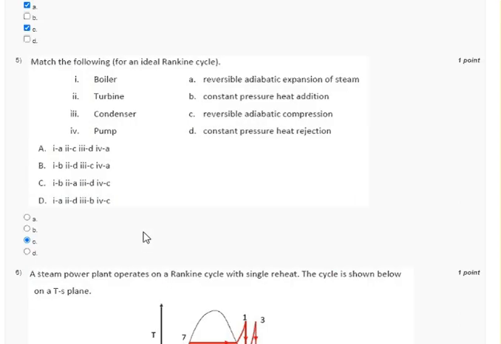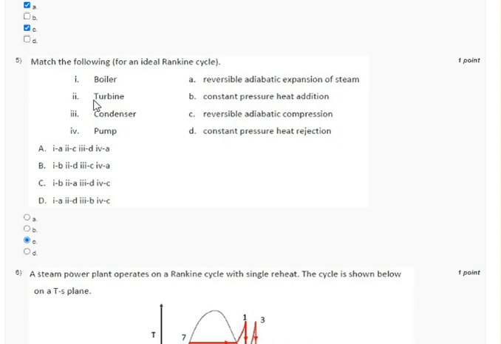Question number 5. Match the following for an ideal Rankine cycle. I previously discussed in question 2 that the boiler is a constant pressure heat addition. So for first, B option is correct. For second, turbine.